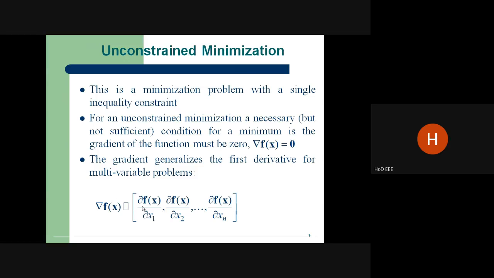So how are we finding the unconstrained minimum? It is very necessary for a minimum that the gradient of the function must be zero. That is a derivative. If it is a multivariable problem, suppose for plants 1, 2, 3, 4, that means x1, x2, x3, the derivative of the generation cost function with respect to each generation, for plant 1, plant 2, up to plant n, should be zero.